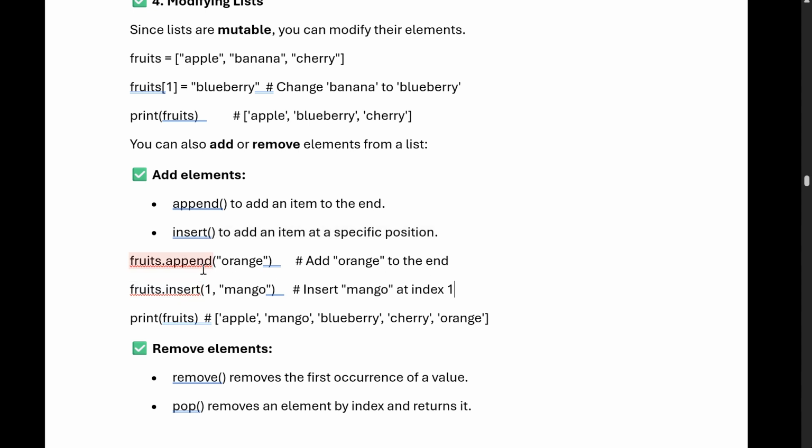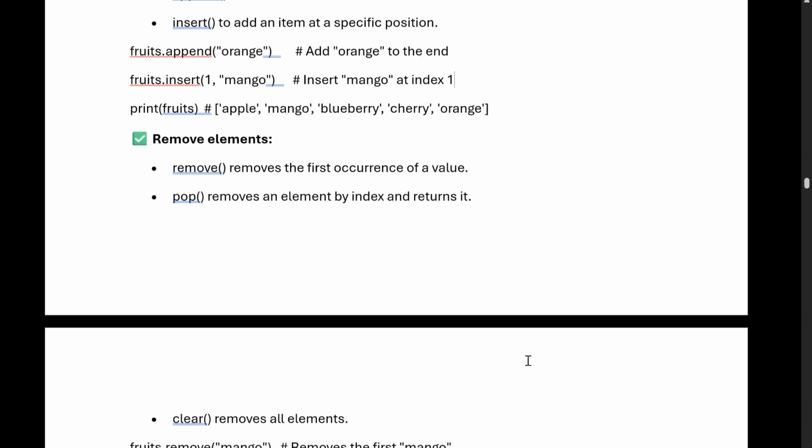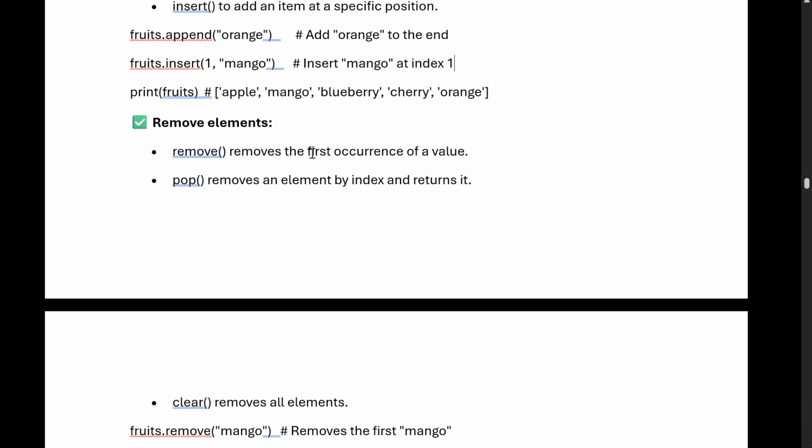Okay, suppose we wanted to add it at index 1, so we'll write a 0 1. One is coming as mango, orange coming as last. Suppose you wanted to remove an element, remove the first occurrence of a value. So if you use remove, it will remove the first occurrence of the element.